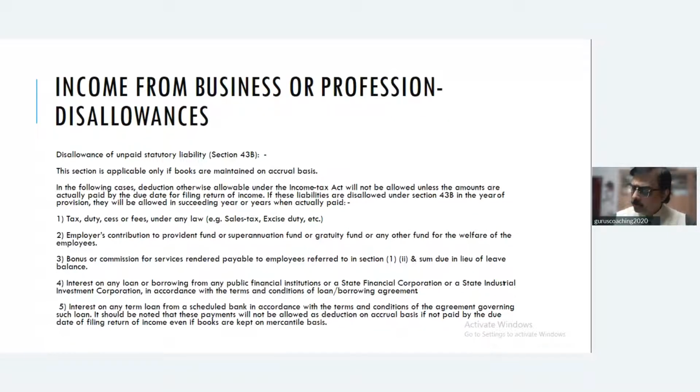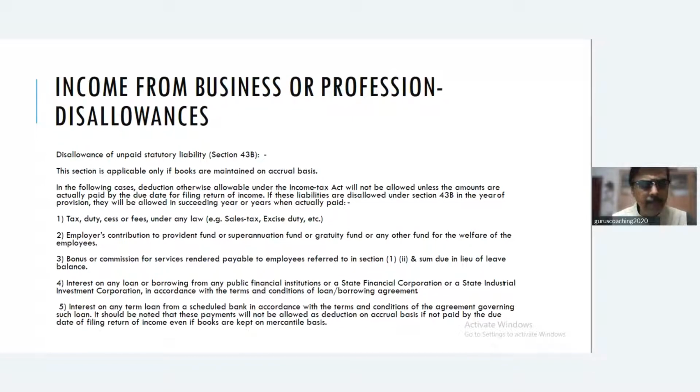Similarly, there is one more point here: any sum payable to railway authorities for use of railway assets. If you are going to take any railway assets on rental, nowadays railways is offering a lot of facilities for commercial purposes. Let us say there is a railway station where you have taken a small property on rental basis for running a shop, and you have to pay the shop rental. Unless you pay the shop rental to railways, you cannot claim it as an expenditure. You can claim it in the year of payment.